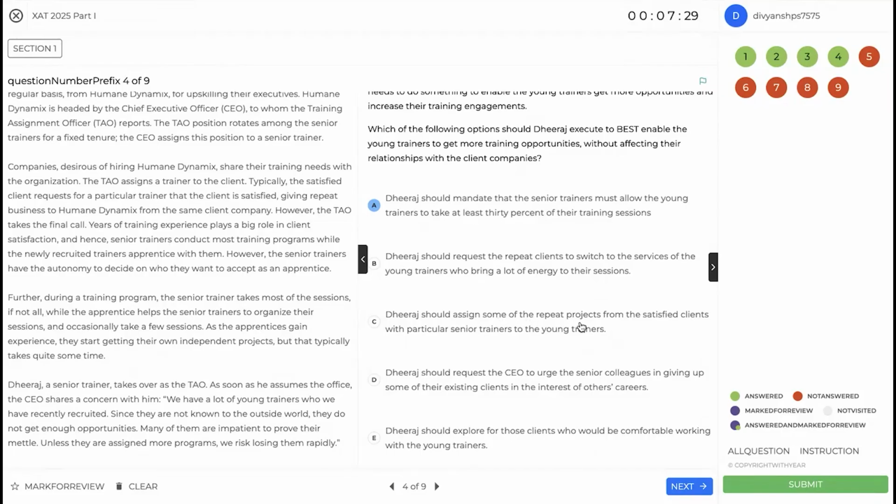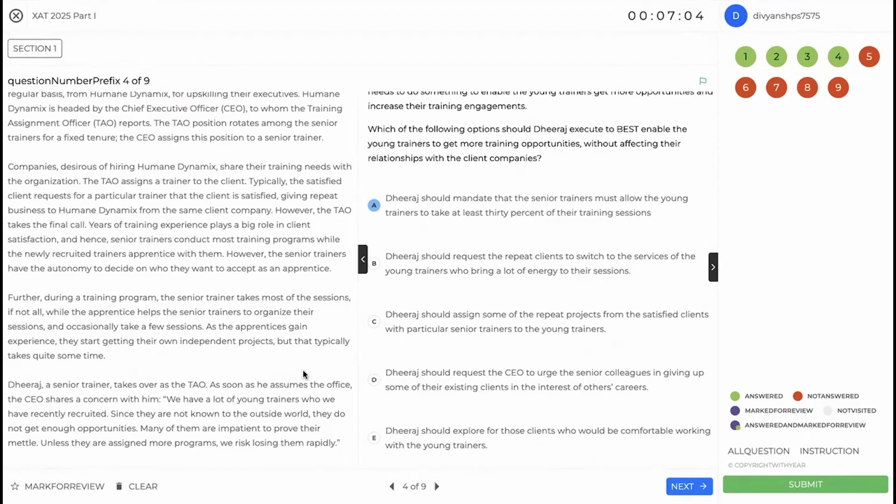Should assign some of the repeat projects from the satisfied clients with particular senior trainers to the young trainers. I mean, both of these options are talking about 100% young trainers. Straight off the bat, no. Should request the CEO to urge in giving up some of their existing client in the interest. So this is, again, all three of these are talking about 100% youngsters, which is not going to be an ideal solution. Should explore for those clients who would be comfortable working with the young trainer.